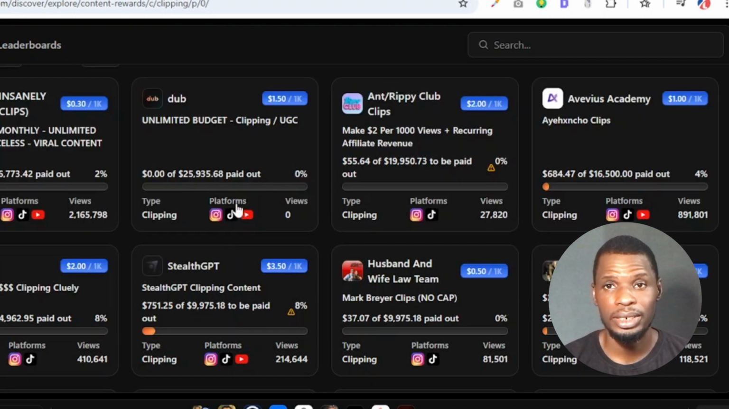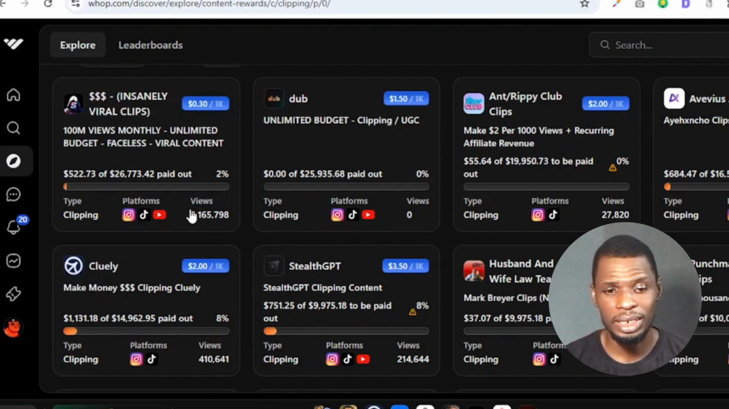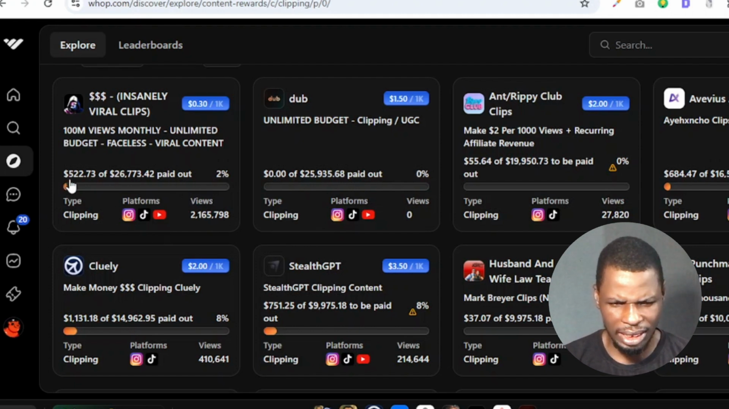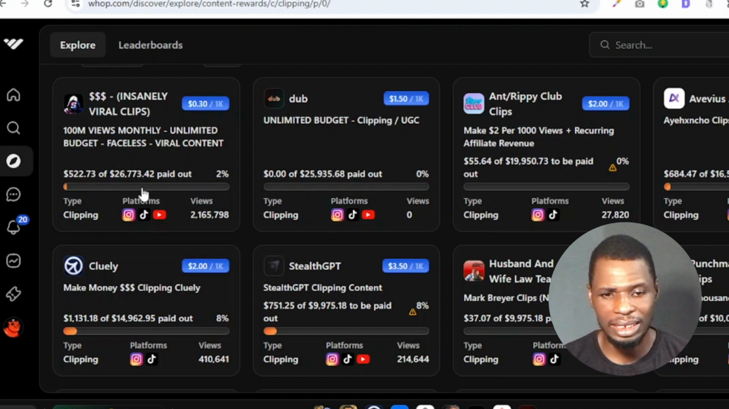Now here is what I normally do to select the best clipping offers. The first thing I do is find out if the owner of the Whop has actually paid out some creators already. As you can see here, this person has paid out $522. The entire amount he's willing to pay out is $26,000. So you can see that there is still enough time to earn out of this $26,000 offer.